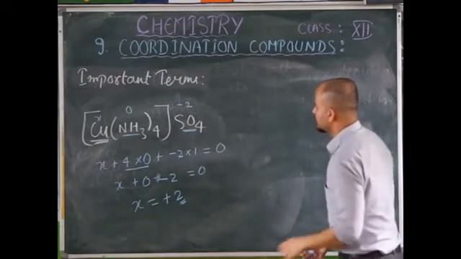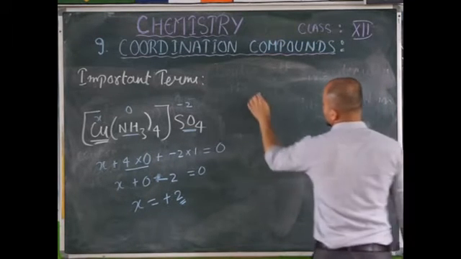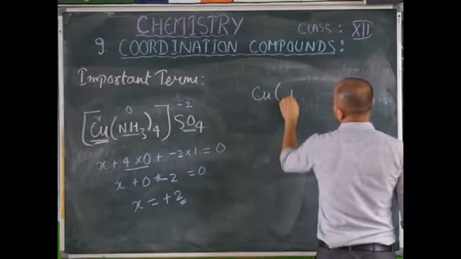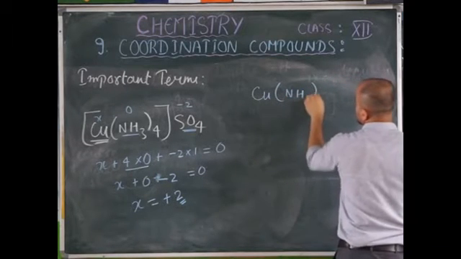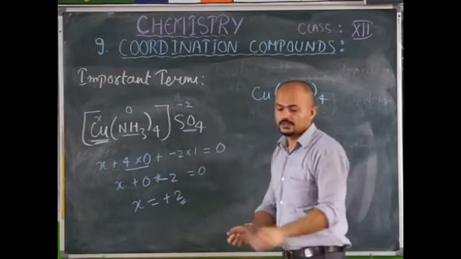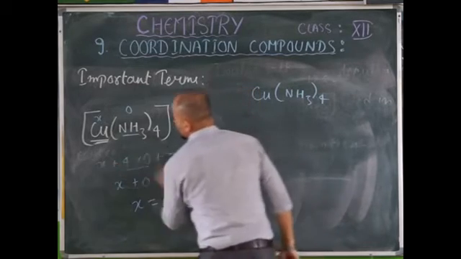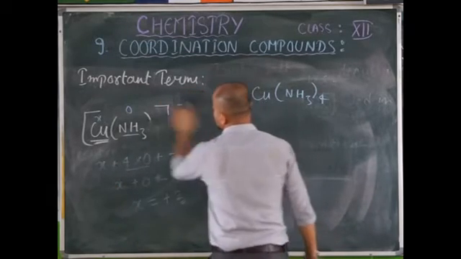Now, let's take this complex. Say you have [Cu(NH3)4]. This I have already explained. There are more examples in your book. You can try with them. Now to calculate the oxidation state.